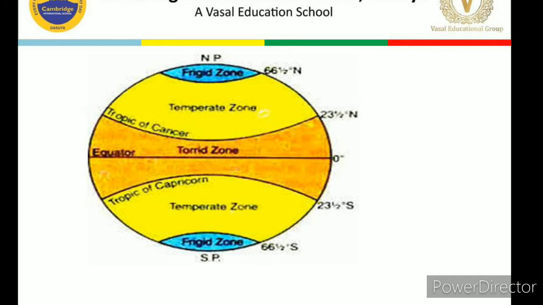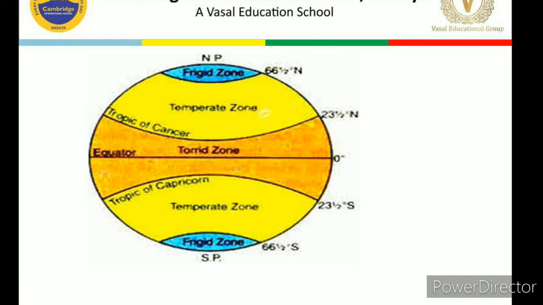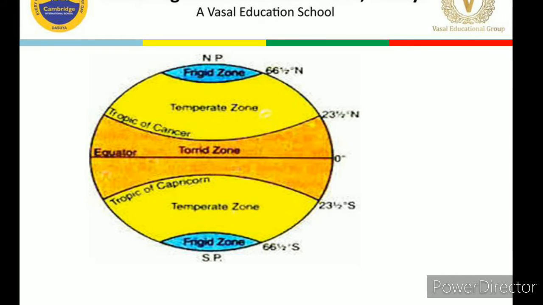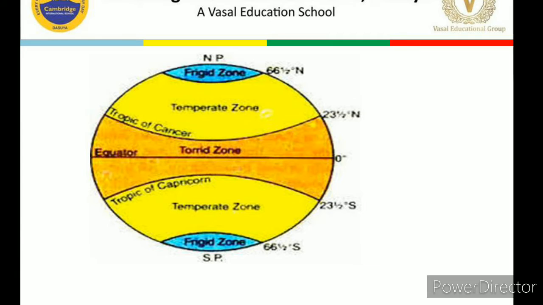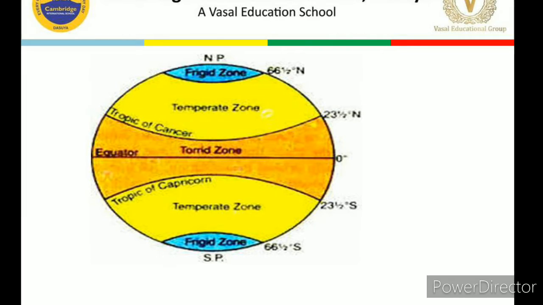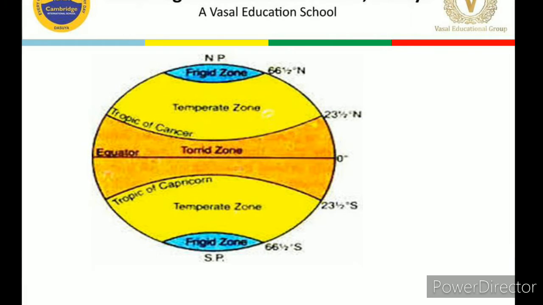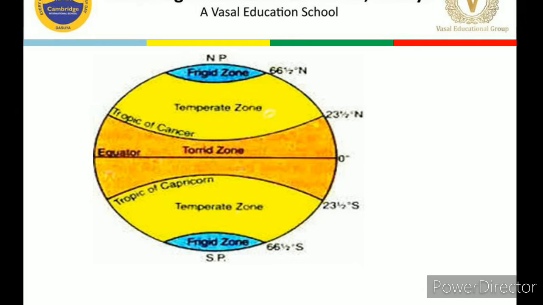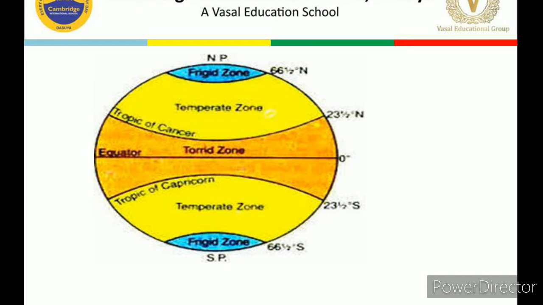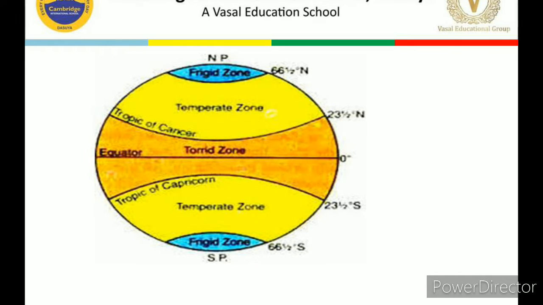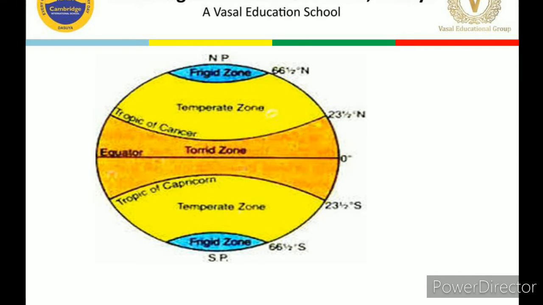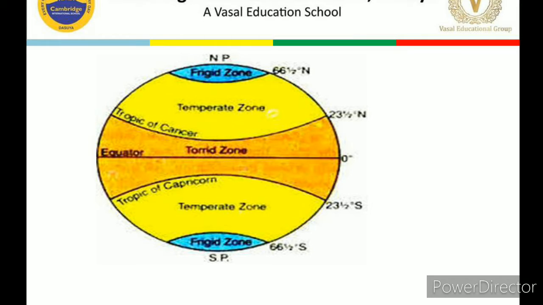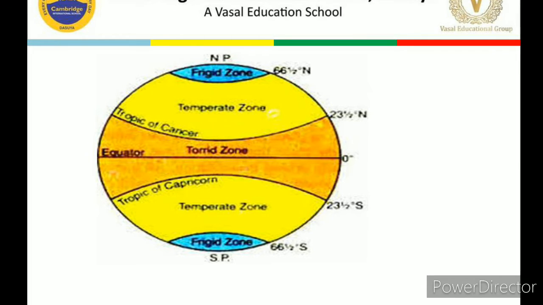The south temperate zone lies between 23.5 degrees south, that is Tropic of Capricorn, and 66.5 degrees south, that is the Antarctic Circle. These temperate zones have moderate temperature. Hence, these are called the temperate zones. On your screen, you can find these temperate zones in the yellow color.